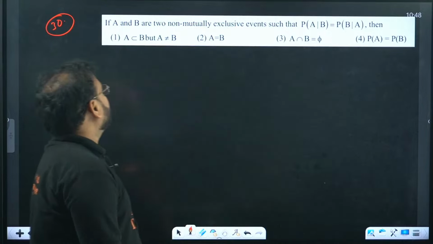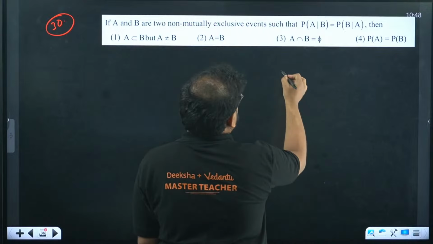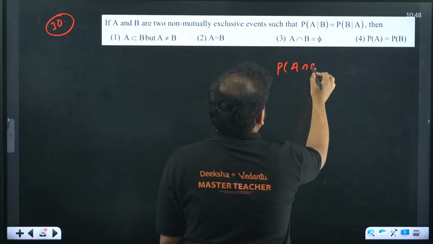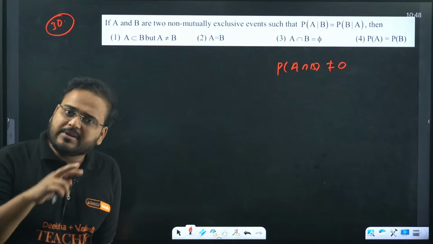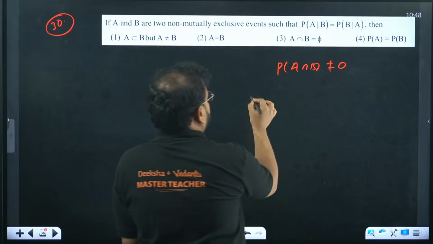A and B are two non-mutually exclusive events. Means P(A intersection B) is not equal to 0. If they are mutually exclusive, it will be 0. Non-mutually exclusive means non-zero. Think about it.